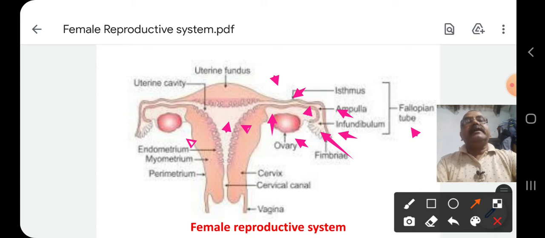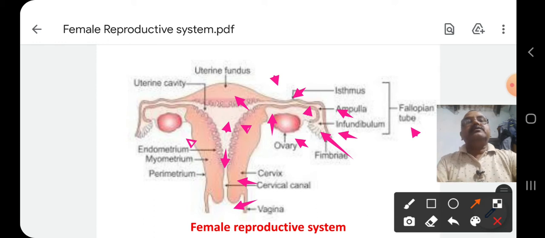The uterus has wider space towards the upper end, known as uterine fundus, and towards the lower end it narrows down, forming the cervix, cervical canal, and finally the vagina, and the vagina leads to the exterior.